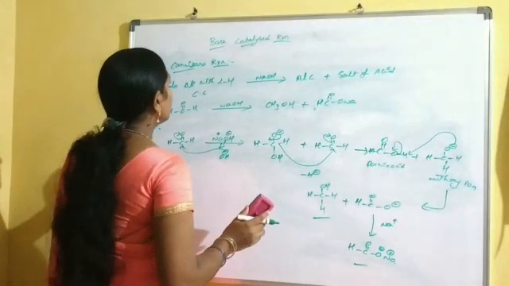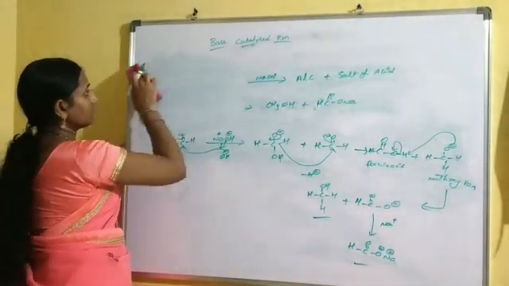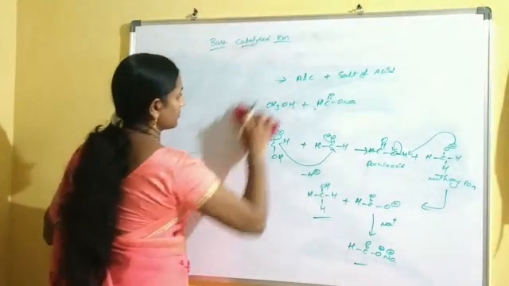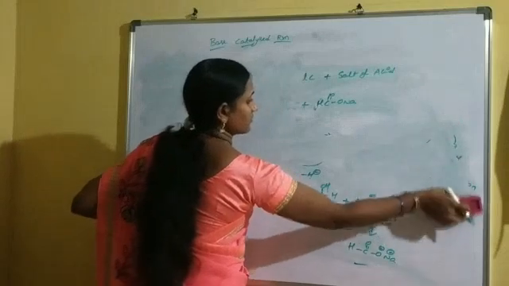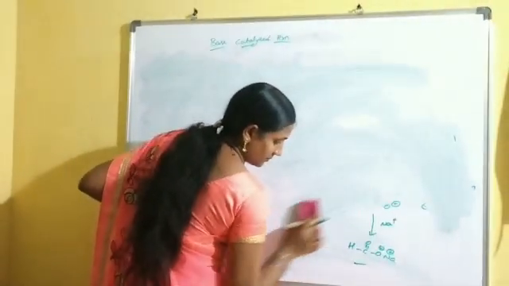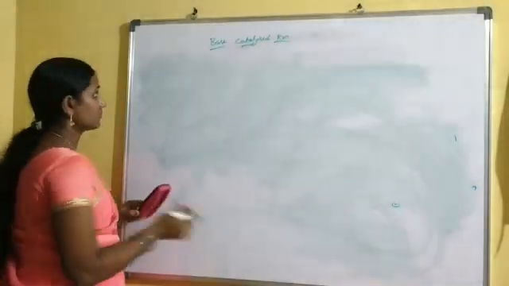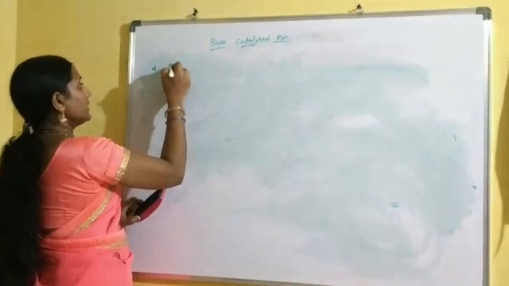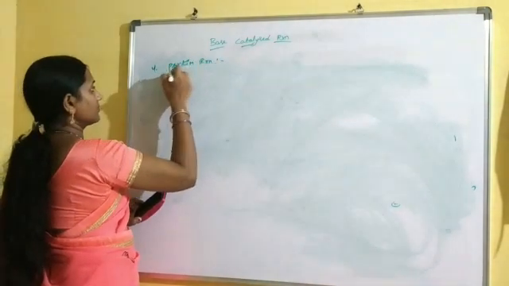Another base catalyzed reaction is the Perkin reaction. And the fourth base catalyzed reaction is the Perkin reaction.